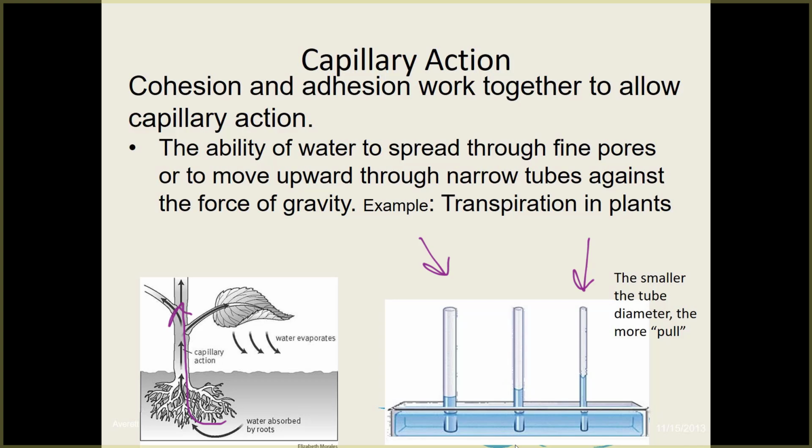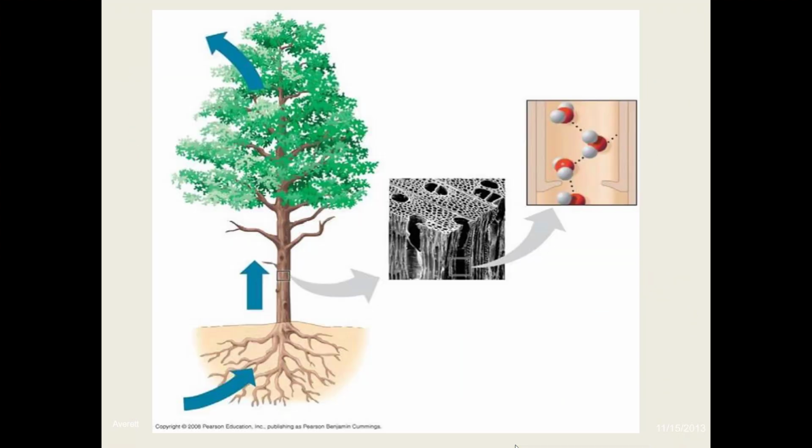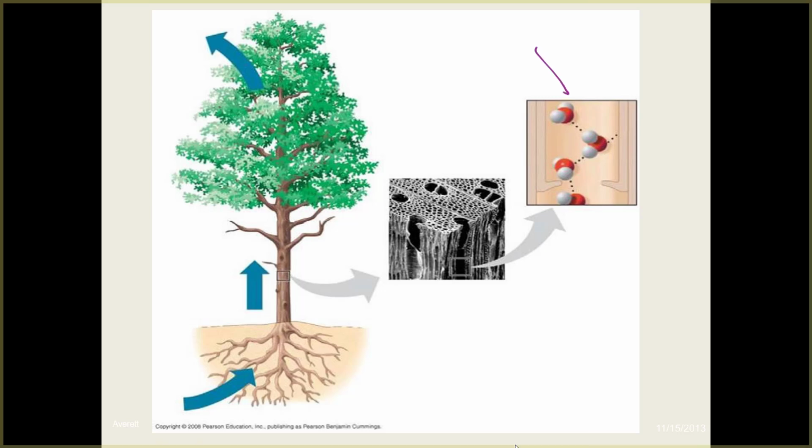So the water will cling to itself, and it will also cling to the sides of the plant tissue. And through both of these processes, this capillary action, the water can climb up the plant. Here's a picture that shows the cells in a tree, showing how water can cling to those cells as it climbs up the tree. So this is the cohesion, water sticking to water, and then also the adhesion where you have water sticking to the sides of those cells.